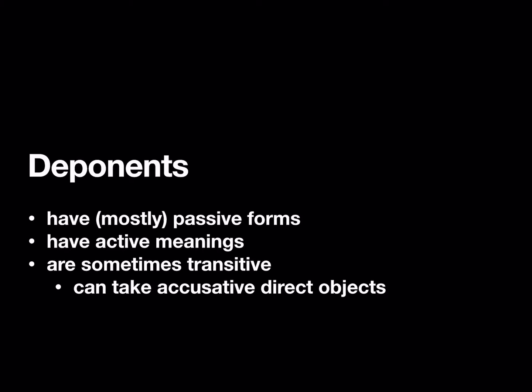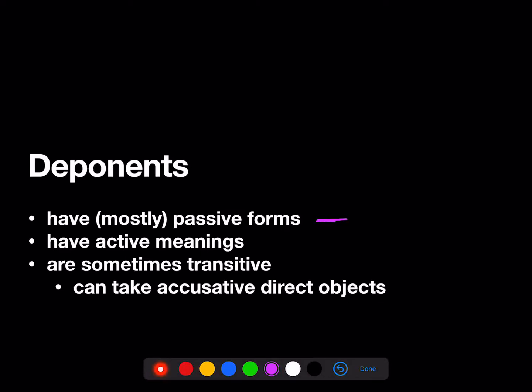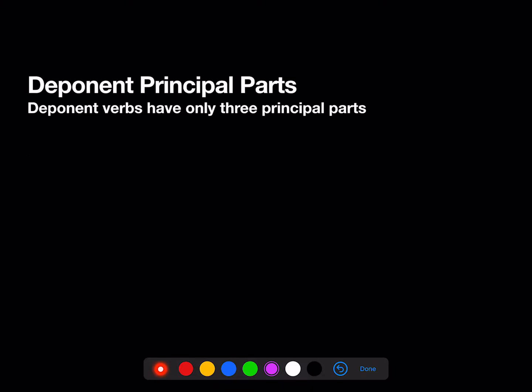So let's talk a few moments about deponents. Now remember, deponents have mostly passive forms, but active meanings. Deponents are sometimes transitive, that is, they can take accusative direct objects. Now, the deponent principal parts, deponent verbs have only three principal parts.